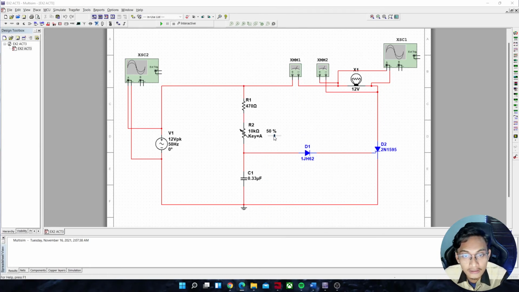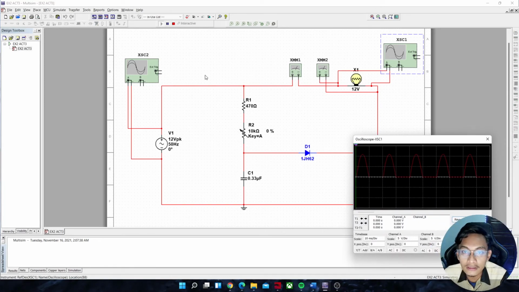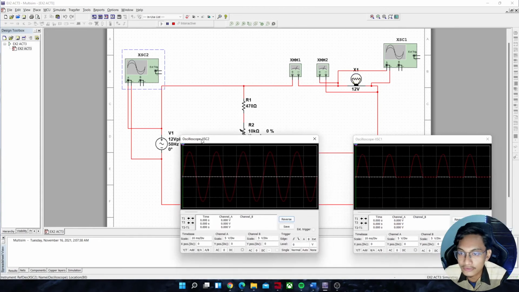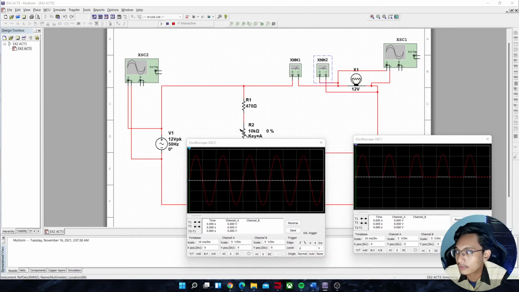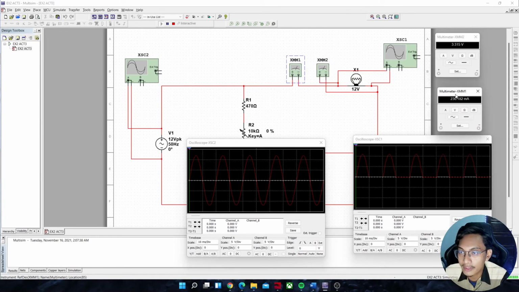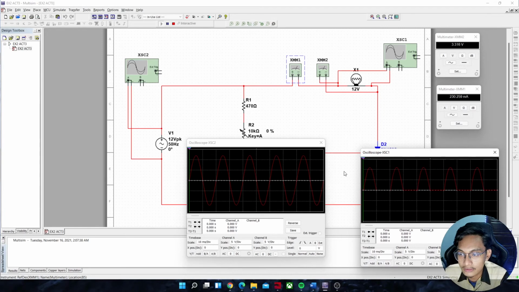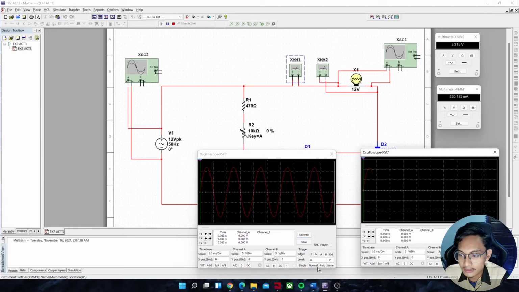For the delay angle, I will set the variable resistor to 0% first. So we will play. The bulb is conducting light, meaning it is successful. Then we open the ammeter and voltmeter. So here we play this waveform. Okay, we can see the waveform at 0 percent of the variable resistor.